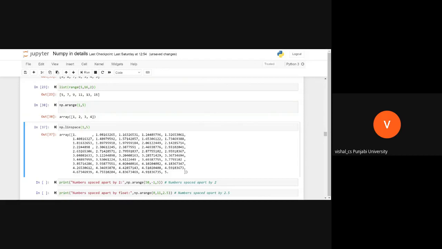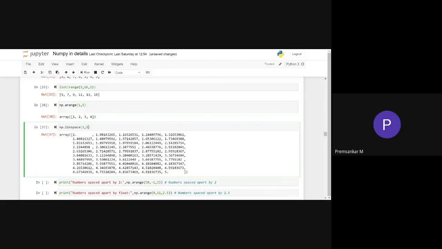And when we use the range function, what does it do? Anybody? Suppose I am using 1, 5 here. I am giving arguments, linspace 1, 5. What is it giving? It is giving numbers between 1 to 5.